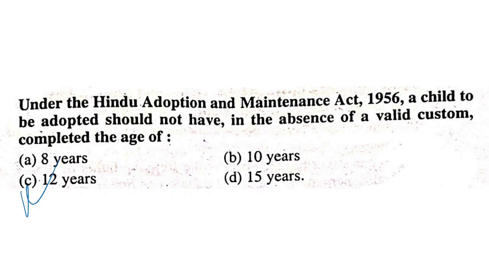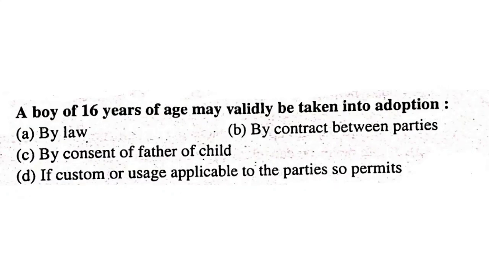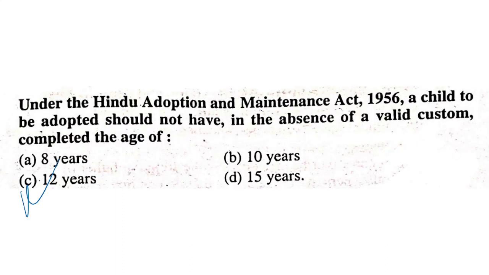Okay, next question. A boy of 16 years of age may validly be taken into adoption by law, by contract between parties, by consent of father of child, if custom or usage applicable to the parties so permits. It should be D. A boy of 16 years. That is, let's see the previous question.